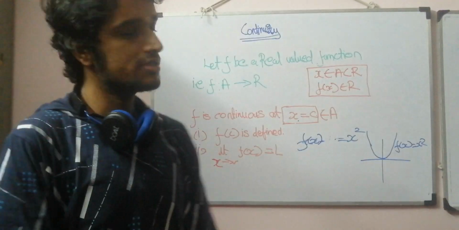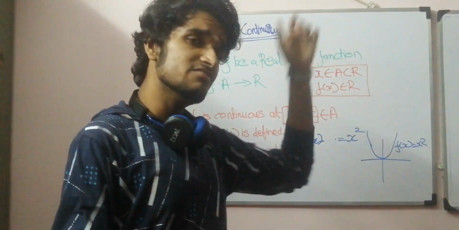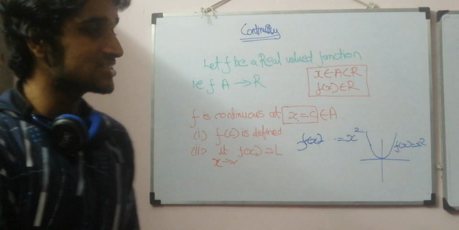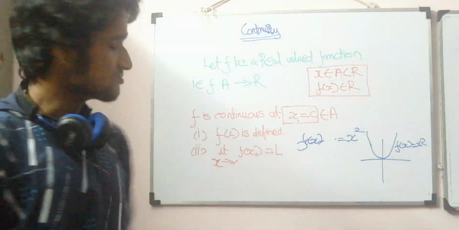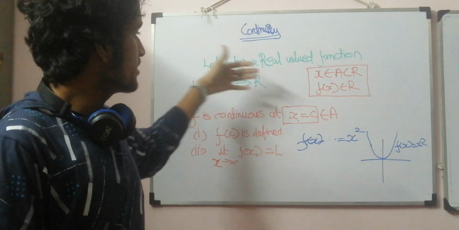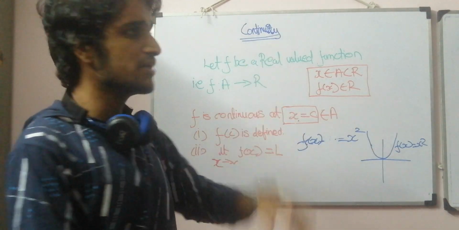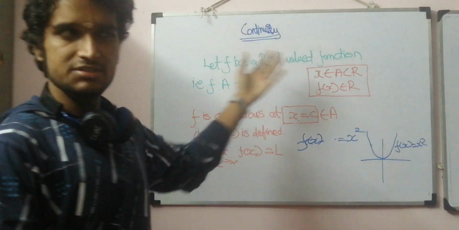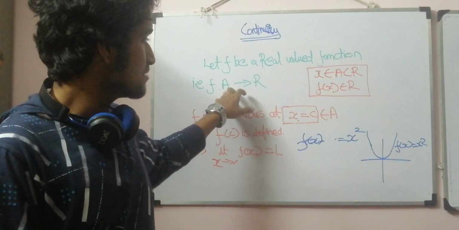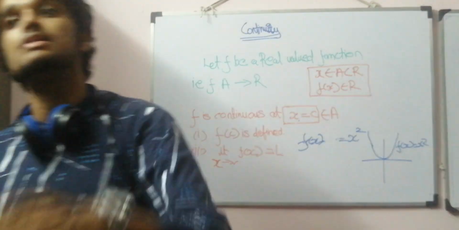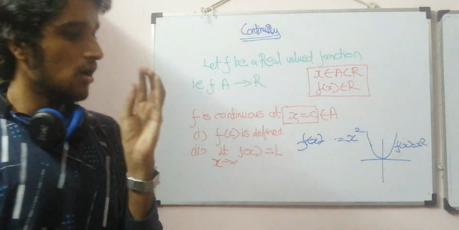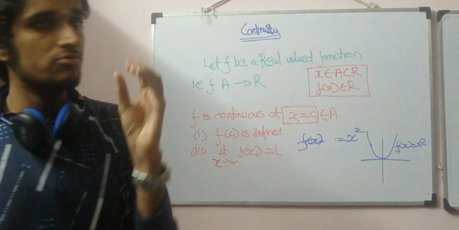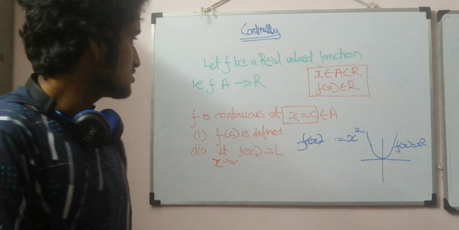The definition goes like this. Let f be a real valued function. What do you mean by real valued function? A real valued function is one which has its output from real numbers. That is, f is a function from A to R, where A is my domain and R is my codomain, or nothing but A is my input set and R is my output set. So what is this A? The A is nothing but a subset of real numbers, not exactly real numbers. The reason for having this as a subset of real numbers is we can have only my input where my function is defined. That is my input set.